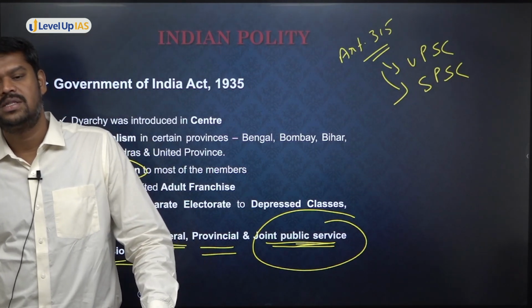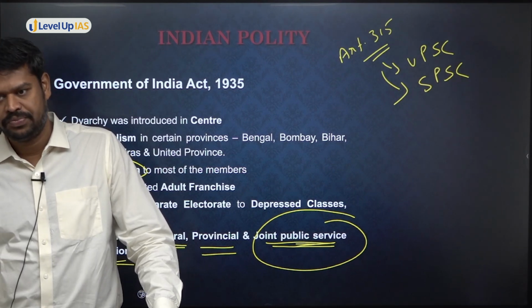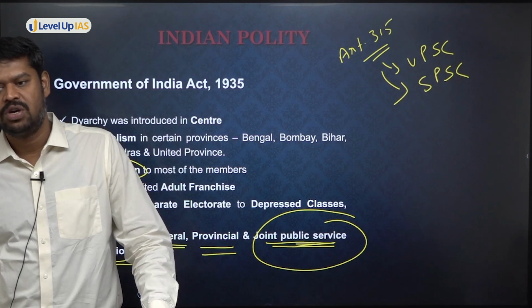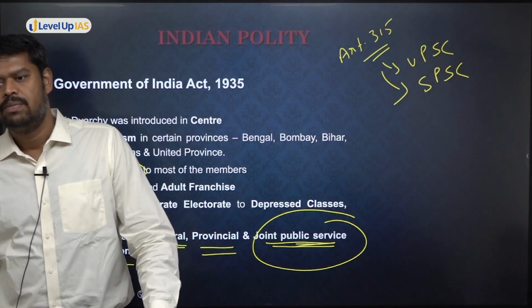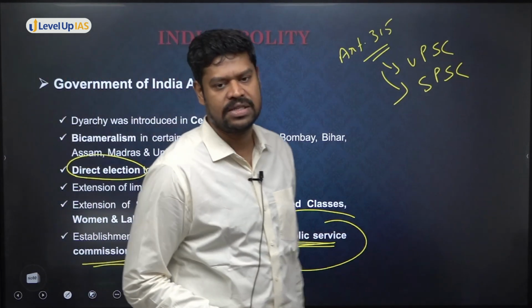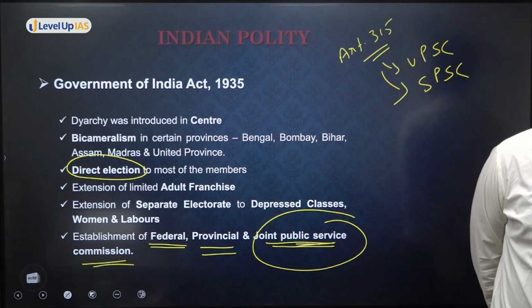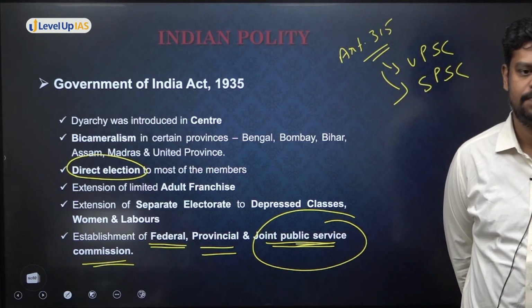There is no Joint Public Service Commission today. In the 1960s, there was a Joint Public Service Commission for both the states of Haryana and Punjab. When Haryana was separated from the state of Punjab, there existed a Joint Public Service Commission. Although today we do not have it, because subsequently Haryana has established its own state public service commission. So is there a provision for joint public service commission in the Constitution? Yes or no?